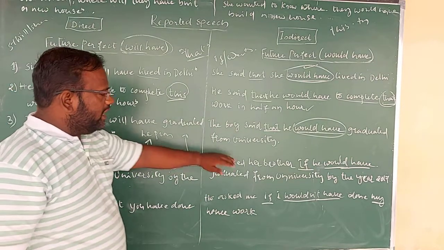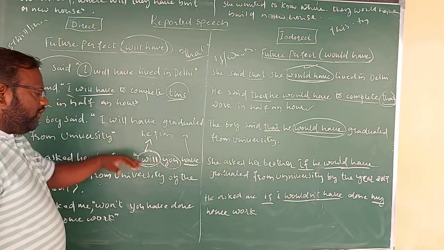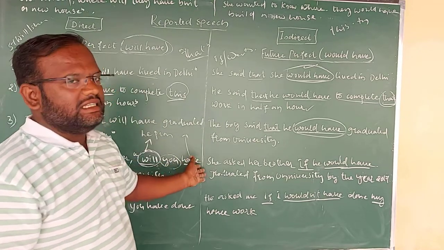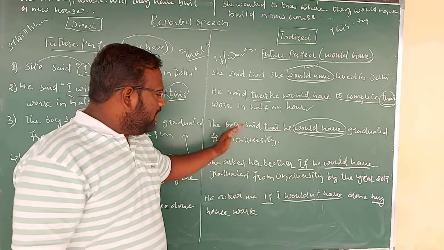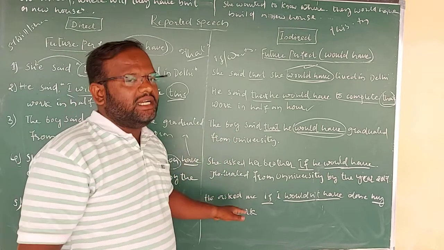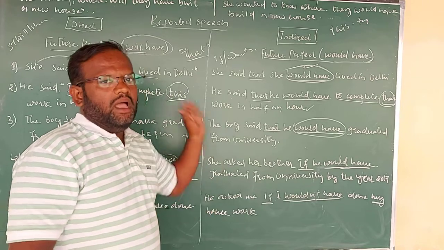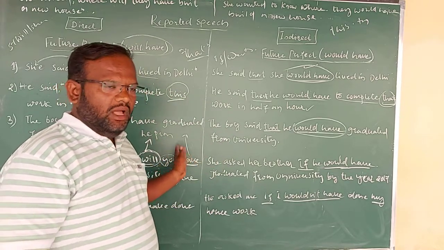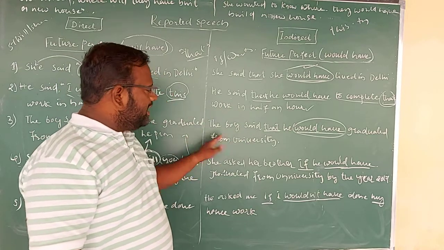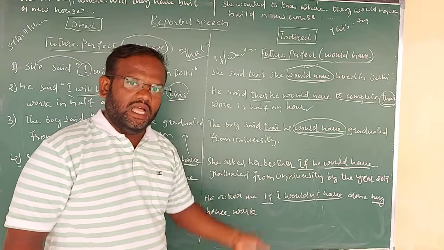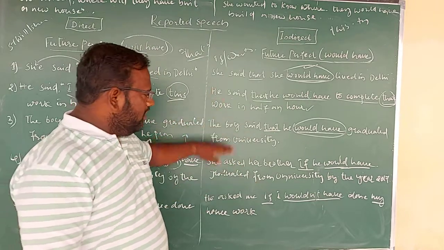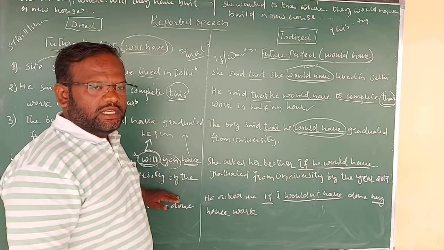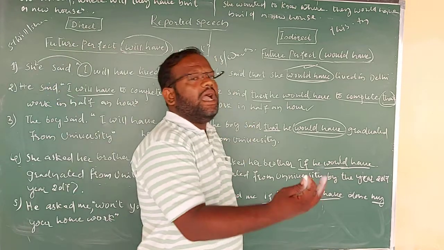Okay, so here you can notice that it is in the interrogative form, therefore first a helping verb we have used, then afterwards the pronoun, then lastly the other remaining words of the sentence. But when we are changing from interrogative to assertive, because it will convert whenever the direct speech becomes indirect speech, if the direct speech is interrogative, then the same sentence we repeat in our own words, so it will change. Here instead of using "will you have" in the direct speech, in the indirect speech it will become "would have", right?